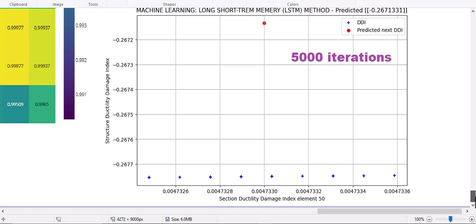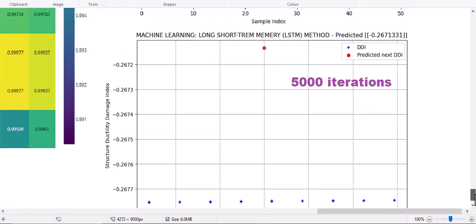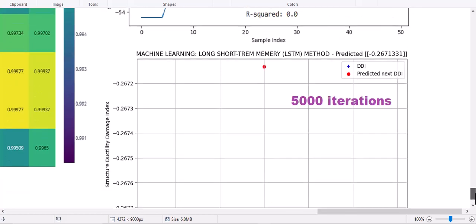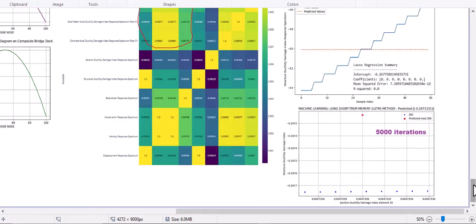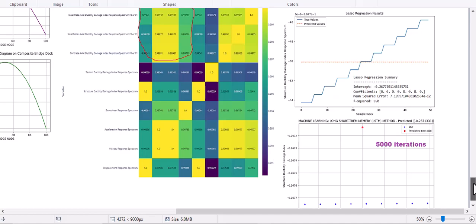And also we use the LSTM method, as a long short-term memory method, for predicting the relations between section ductility damage index and structural ductility damage index with 50 iterations, and it shows that this method is not efficient for our predictions modeling of our analysis.